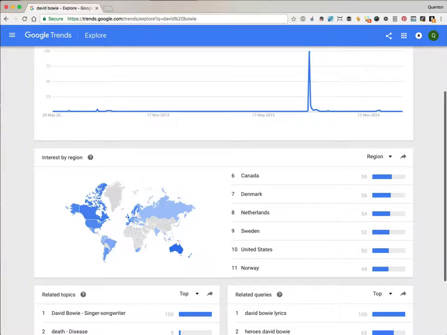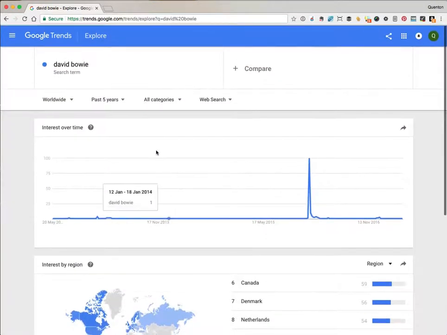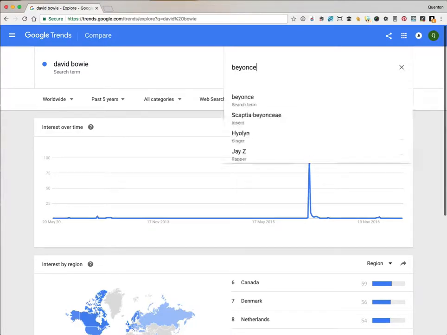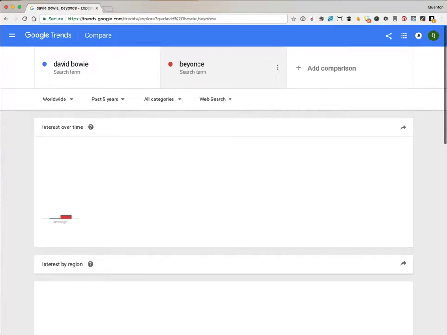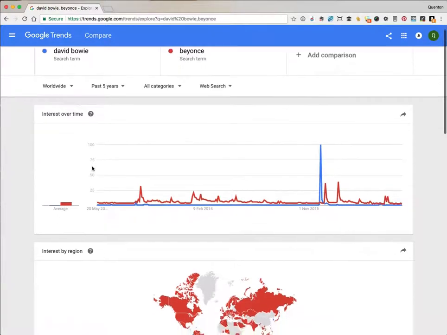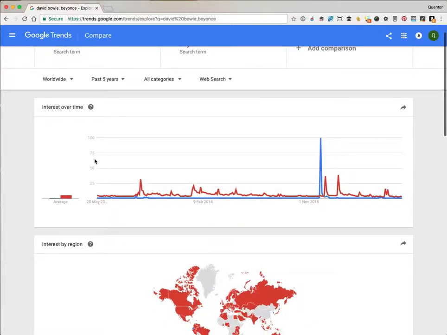Another great thing we can do is to compare the relative popularity of different search terms. So let's add in Beyoncé as a comparison. Right, we can see from that graph that in general there's more interest in Beyoncé than there is in David Bowie, and I think that's pretty much what we'd expect.